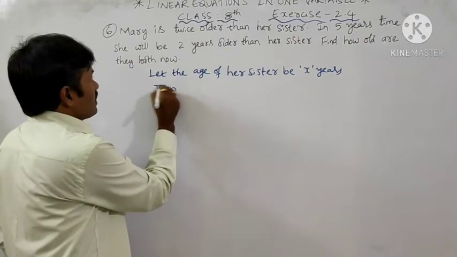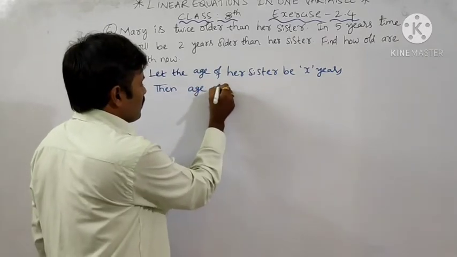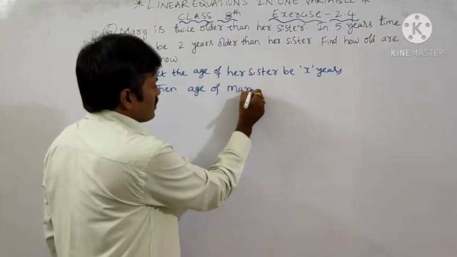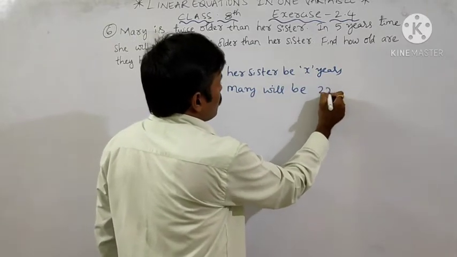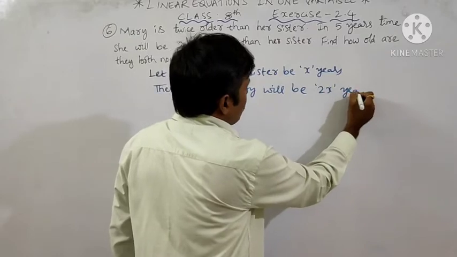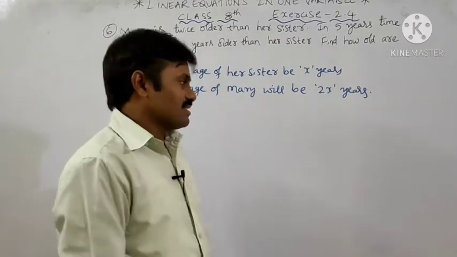Then what is the age of Mary? The age of Mary will be 2x years.